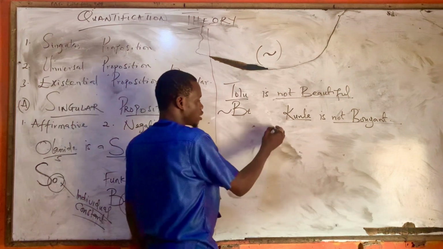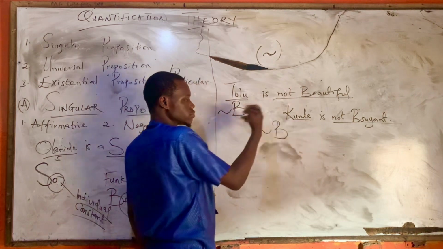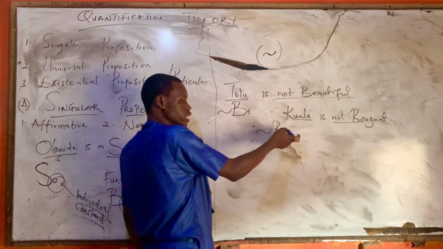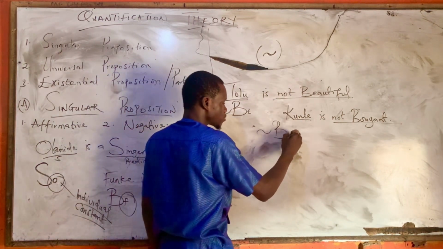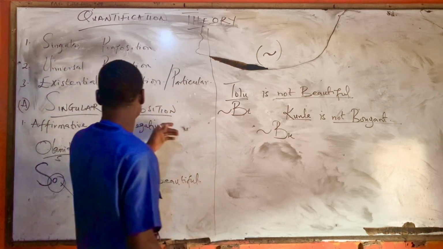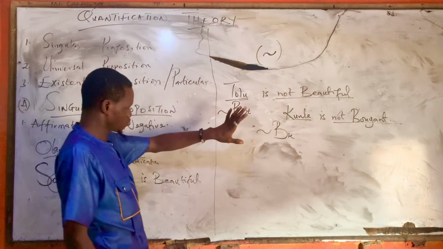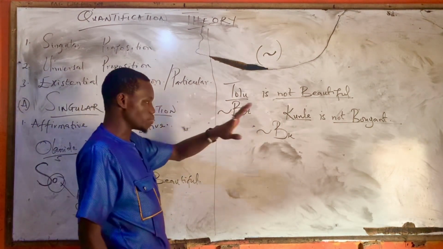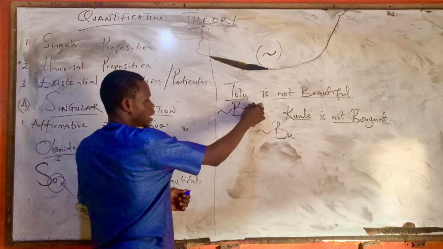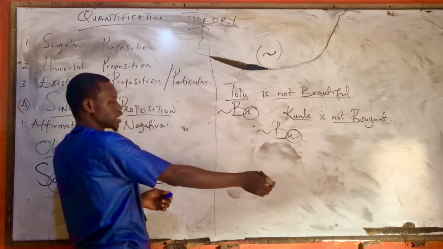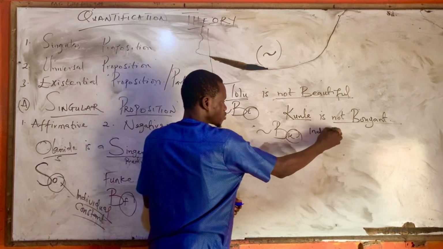The first letter of the predicate term writes in capital letter, not B. Then immediately after the predicate term, we pick is what? The first letter of the subject term and writes in small letter. Okay. So now this is for the singular affirmative proposition, and this is singular negative proposition. And remember, I said that these small letters that I used to designate the subject term are called individual constants.